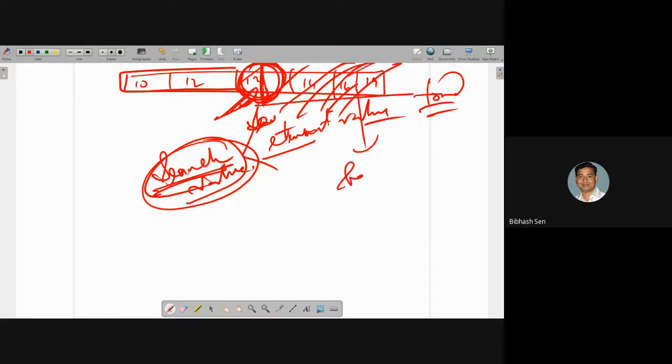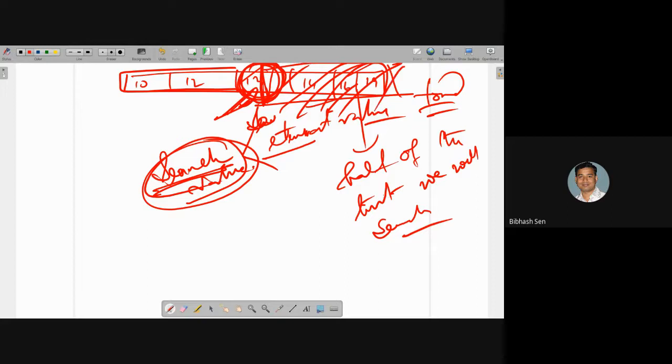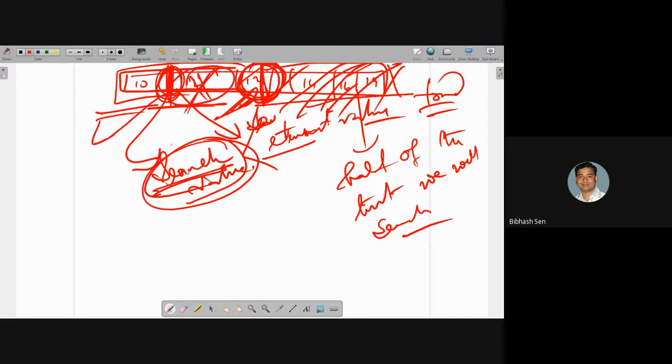That means we will search only half of the list. Clear? So this headache is now minimized. Again, after coming here, I will divide into subtasks, two parts. From the middle part, I will compare with my search key. If it is greater, I will go to this part. If it is smaller, I will go to this part. Again, I am reducing my search space.